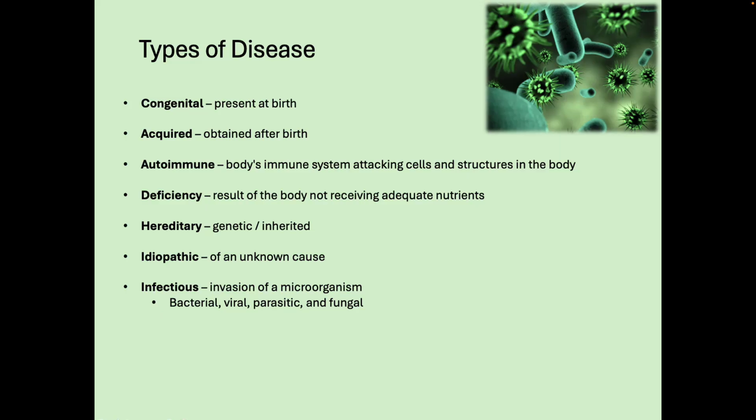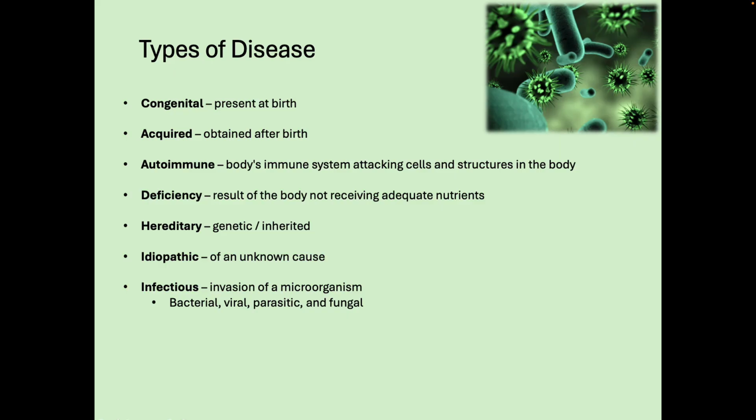There are different types of diseases. Shocker. Yeah. Congenital, which is a disease that's present at birth. An acquired disease, which is typically acquired or obtained after birth, right? Autoimmune diseases. So this is when your immune system is attacking cells and structures in the body and it can't differentiate between good and bad cells.